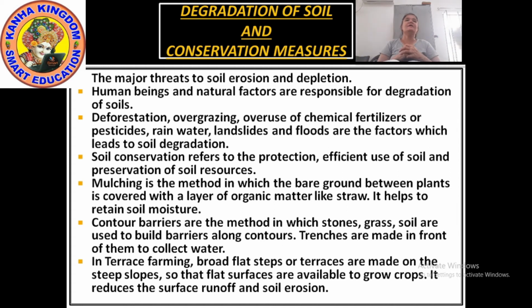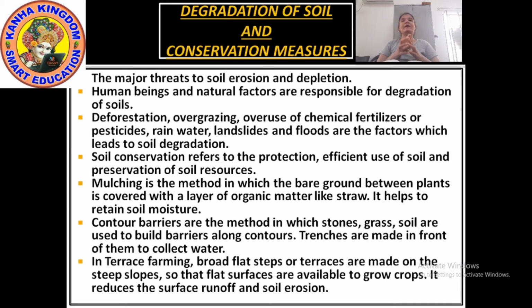And why has it been done? Because this method helps to retain soil moisture. The soil moisture will be constantly there. So this is called mulching. This is also one type of method where you can conserve the soil. Next is contour barrier. Now what is contour barrier?